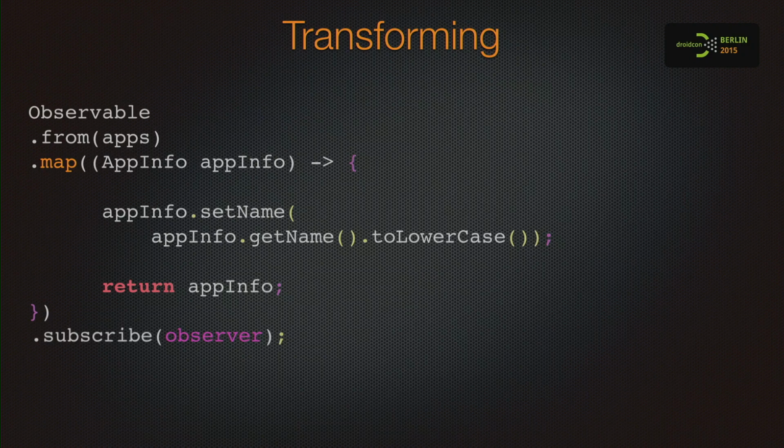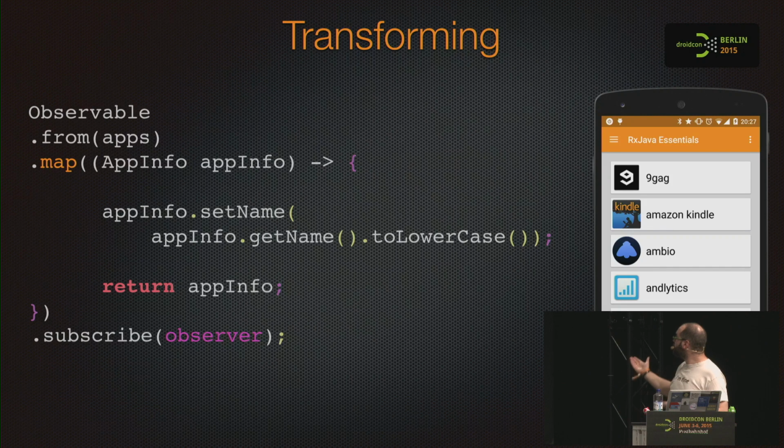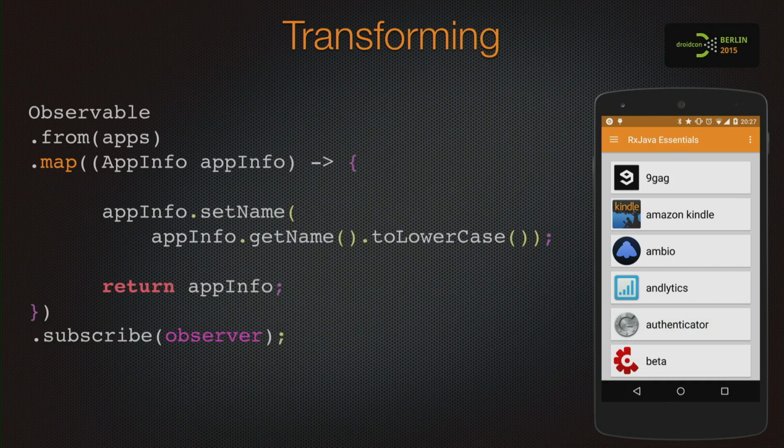So basically, we take the element that is emitted from the observable, we chew it somehow, and we return the item to the observable sequence. It's 1 line of code, and we got the new lowercase. Map is cool because it's taking an app info object, but it could return everything. So most of the time we are working on Android mobile, because probably the backend is already there, so we are not in charge of changing stuff.